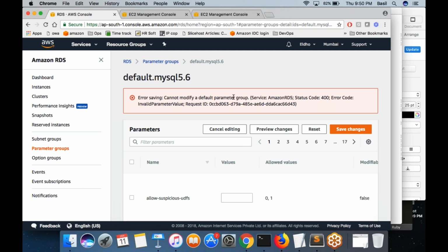Cannot modify. Okay, cannot modify default parameter group. Actually what you need to do is create a new parameter group, then assign this parameter group to your database. That's what you need to do.